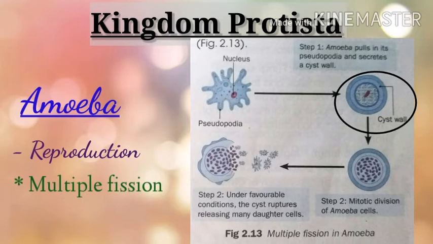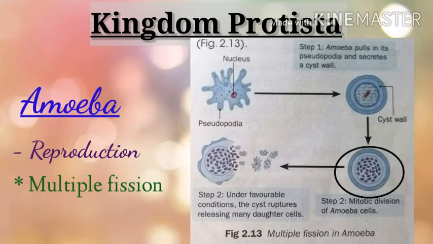Now, it doesn't look like an amoeba since it doesn't have any pseudopodia and the cell is circular in shape. Formation of cyst takes place during unfavorable conditions. Within the cyst, the nucleus divides repeatedly, producing many nuclei. You can see many nuclei within the cell here.